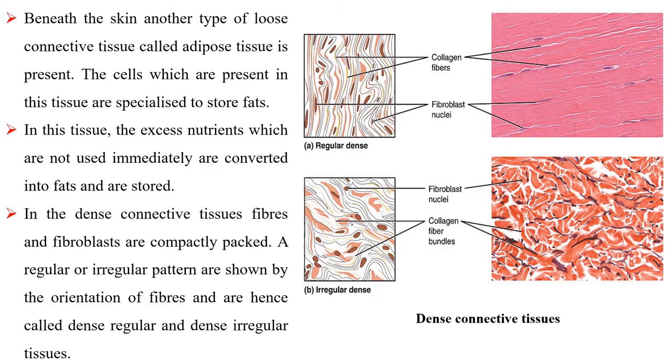In the dense connective tissues, fibers and fibroblasts are compactly packed. A regular or irregular pattern is shown by the orientation of fibers and they are hence called dense regular and dense irregular tissues.